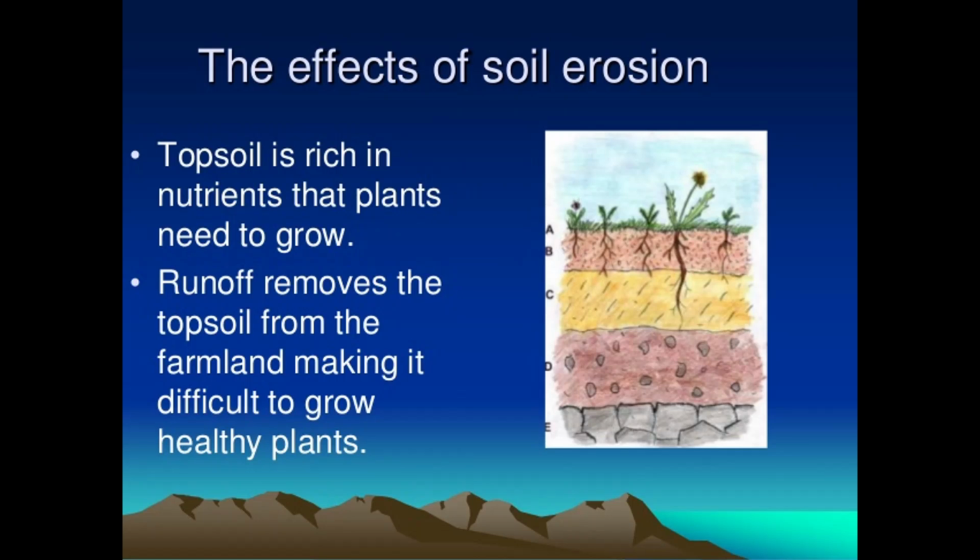Now what are the effects of soil erosion? Topsoil is rich in nutrients that plants need to grow. Runoff removes the topsoil from the farmland, making it difficult to grow healthy plants.